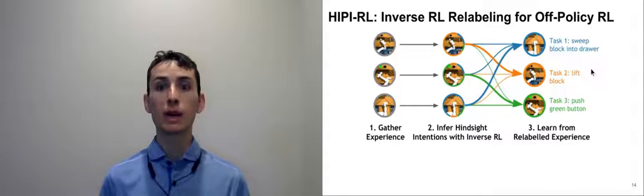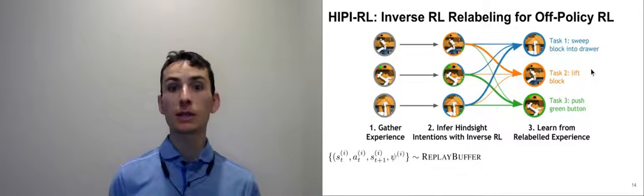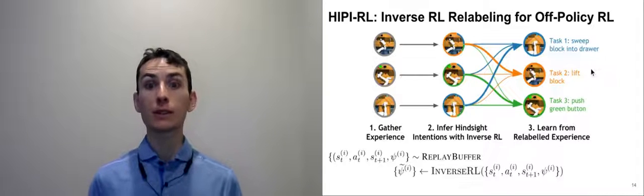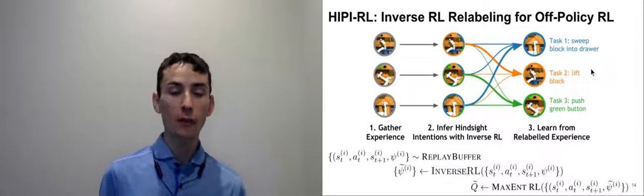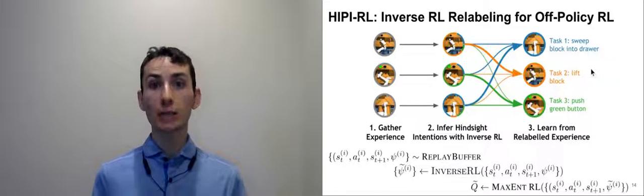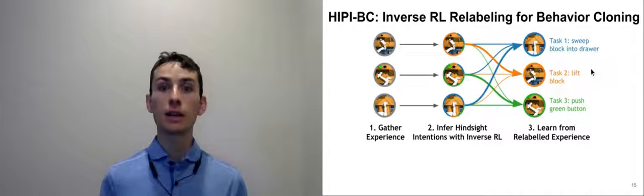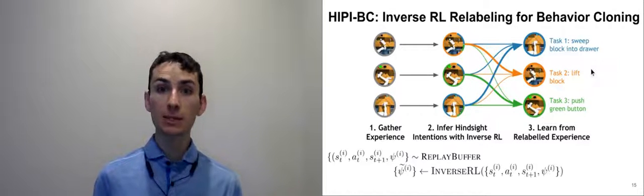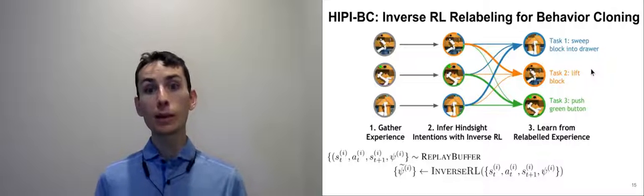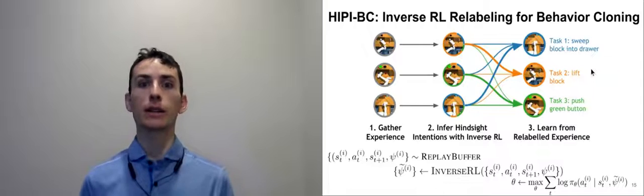The first approach, which we call HIPI-RL, learns from the relabeled experience using off-policy reinforcement learning. We first sample some experience from our replay buffer, and then run inverse RL on this experience. Finally, we apply an off-the-shelf, off-policy reinforcement learning algorithm to this relabeled experience. The second option, which we call HIPI-BC, learns from the relabeled experience using behavior cloning. As before, we first sample some experience from the replay buffer, and then run inverse RL on this experience. In the third stage, we learn from this relabeled experience using behavior cloning.